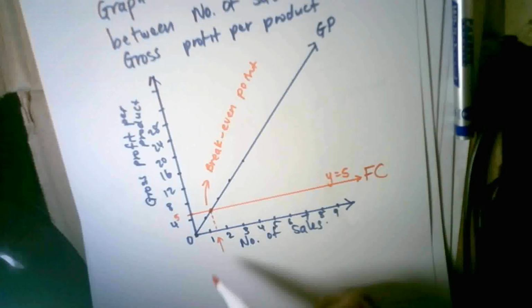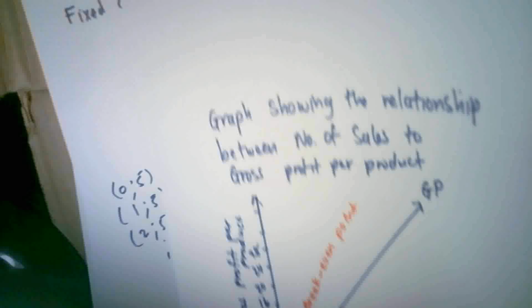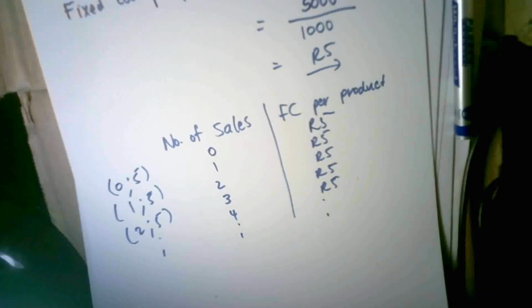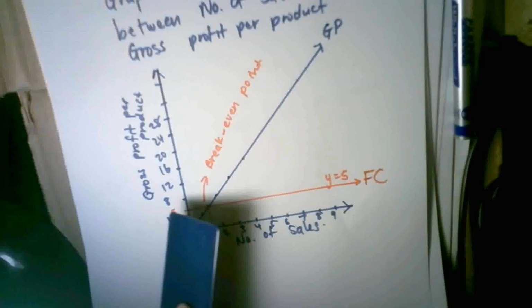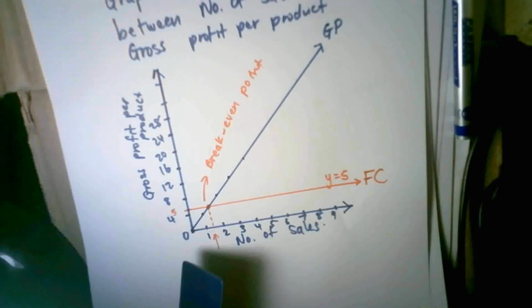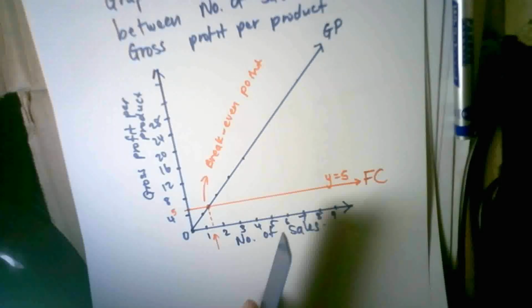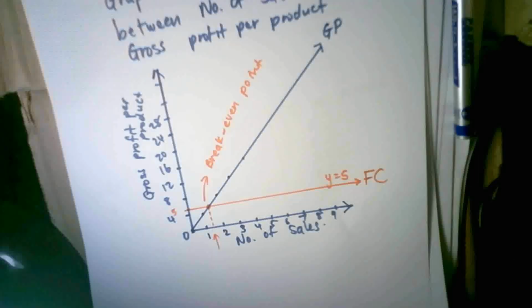So how do we calculate that amount? Now, we can use the graph, but we want to solve it algebraically, and that's what our Nexus actually requires us to do. So this is the fun part because this is very math related. Given the coordinates that we have, we already have the equation of this graph. We need to find the equation of the gross profit per product graph, and we can equate the two graphs to find this point of intersection.